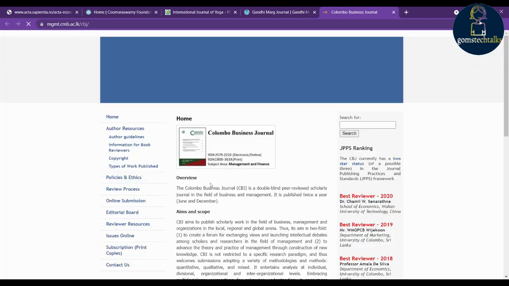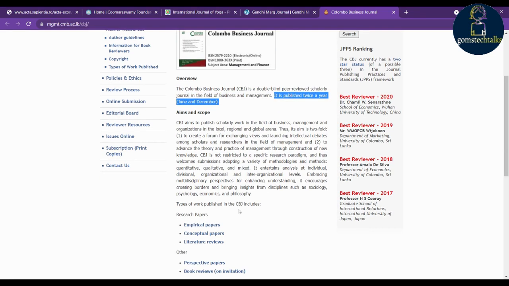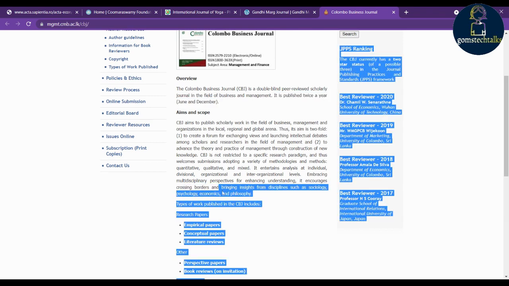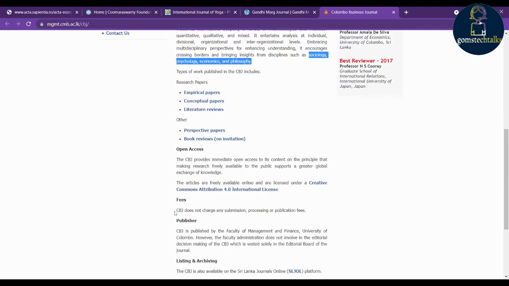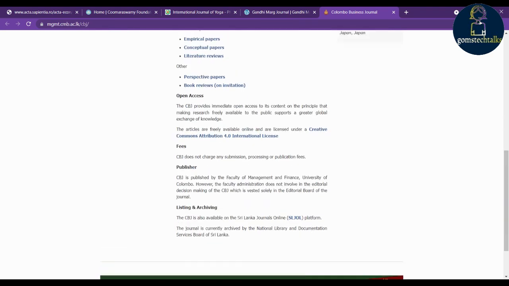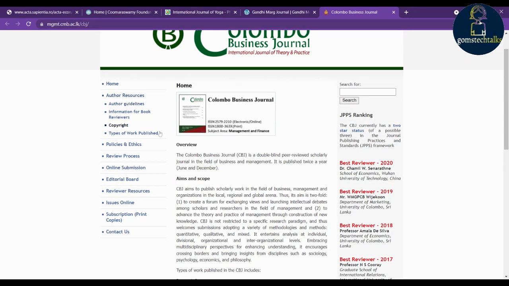Okay, and the next is Colombo Business Journal. You can see that this is also a free publishing journal. And this is a peer reviewed scholarly business management journal, which they are publishing twice a year. There are various disciplines like sociology, psychology, economics, and philosophy. And they are not charging anything, like CBJ does not charge any submission, processing or publication fees. You can also see the abstracting and indexing over here.